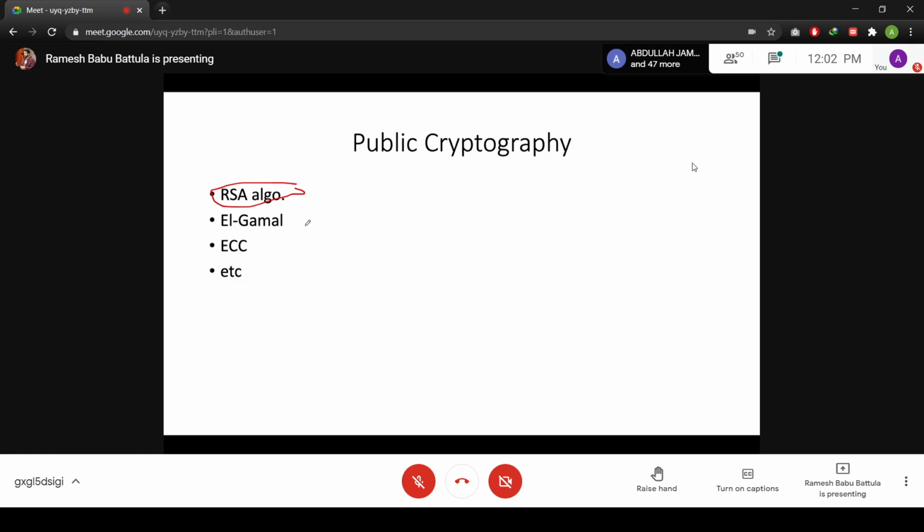Another version of the RSA algorithm is there, because the existing RSA algorithm is not CCA secure, chosen ciphertext secure, that you remember.